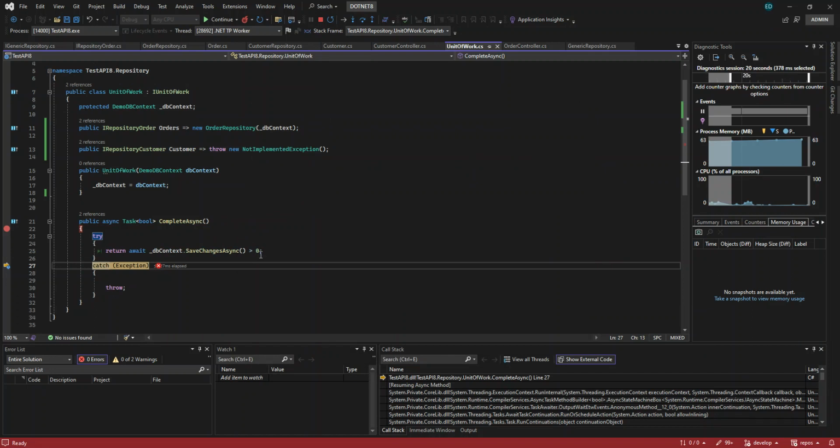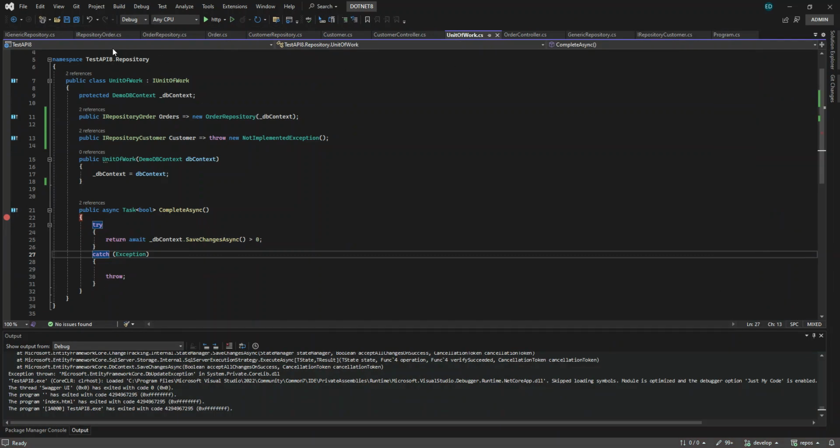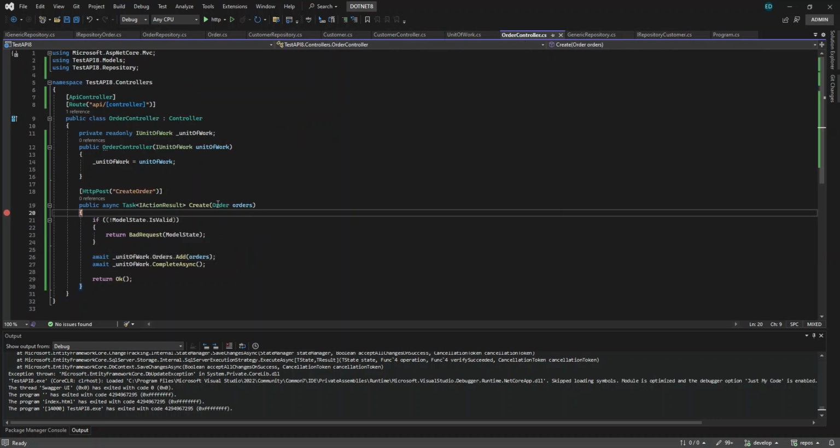So why is order an invalid object name? This is on orders.